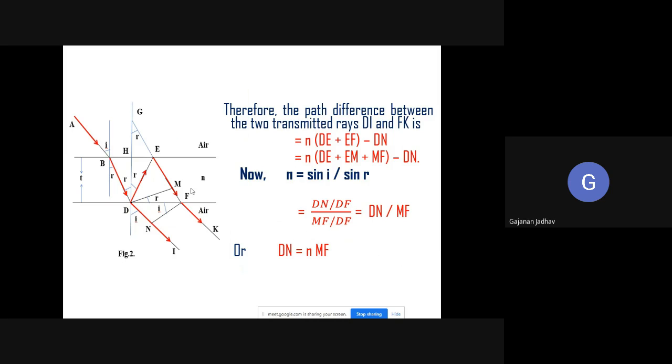So therefore, the path difference between the two transmitted rays, this DI and this FK, will affect the interference.